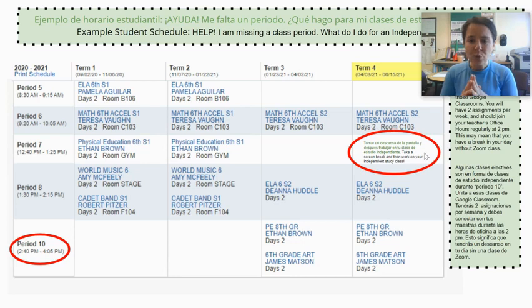Also, if you have independent study classes, they'll show up as period 10. Again, you can ignore the time listed here. Period 10 classes mean that you do the work when it works for you over the course of the week, and you join office hours regularly with your teachers.